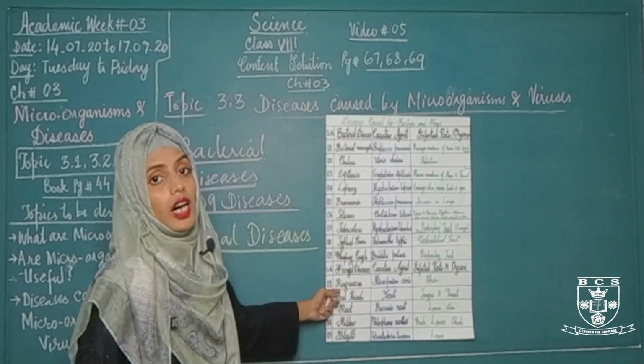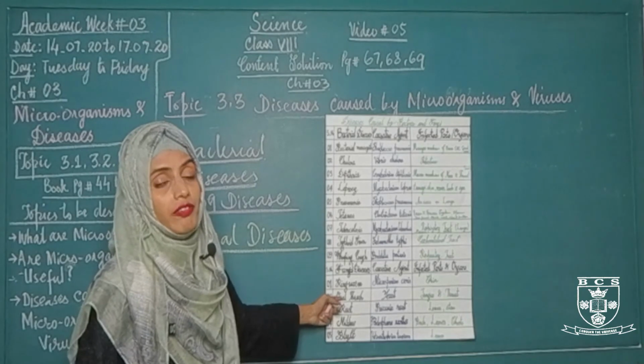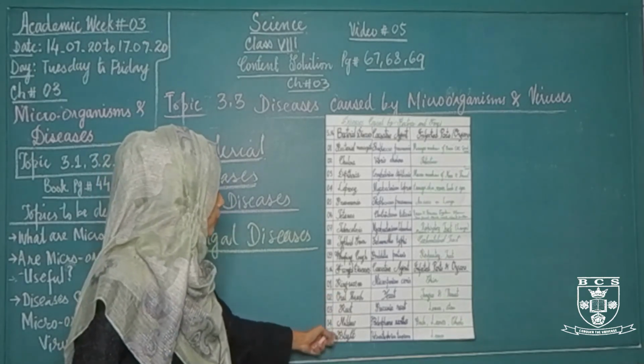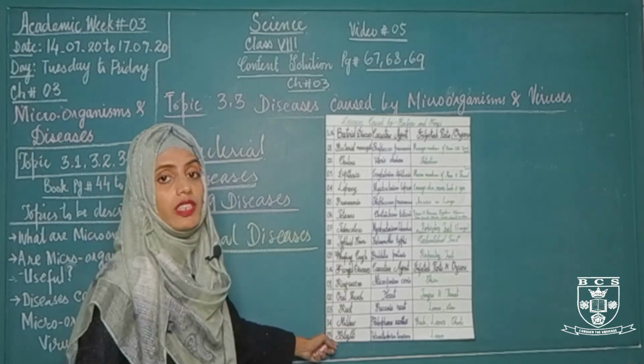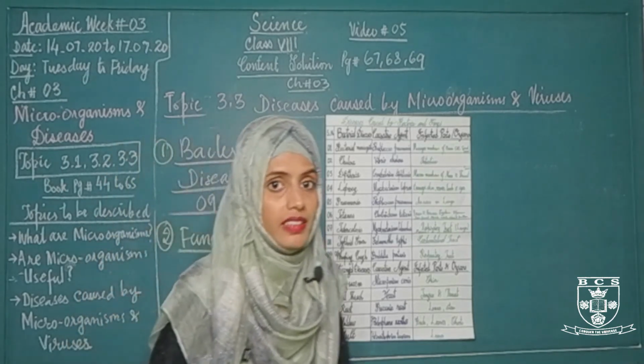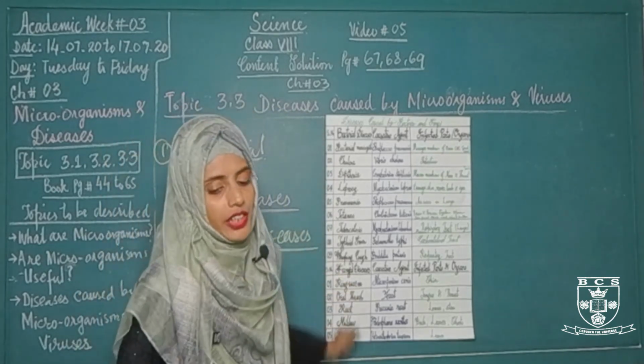It is a fungal infection that is caused by fungus in animals or human beings. The remaining 3, the 3rd, 4th and 5th diseases, are fungal diseases which are caused by fungus in plants. Let's start with the first fungal disease, that is ringworm.